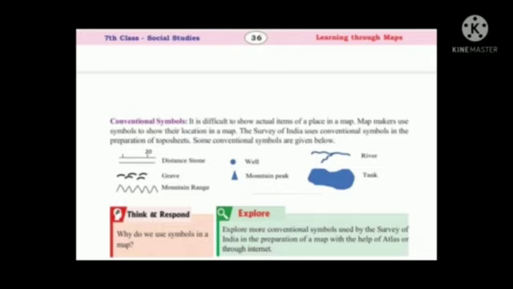Conventional symbols. The Survey of India uses conventional symbols in the representation of topo sheets. Some conventional symbols are given below: distance stone, grave, mountain range, well, mountain peak, river.